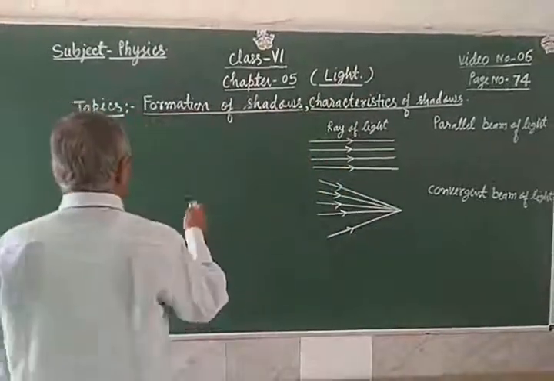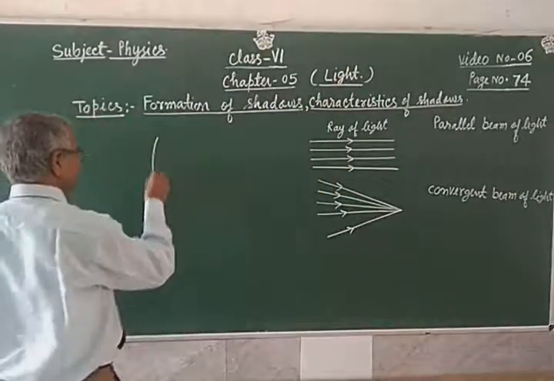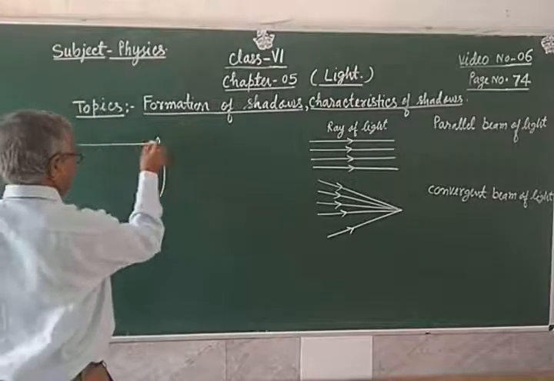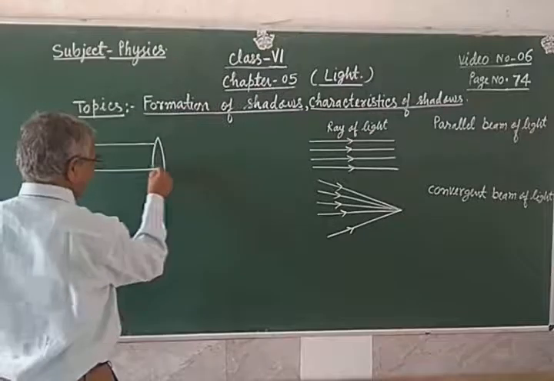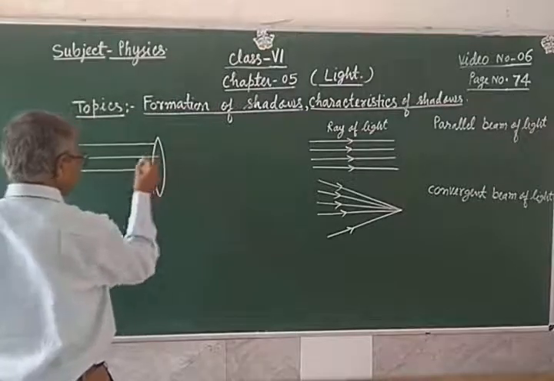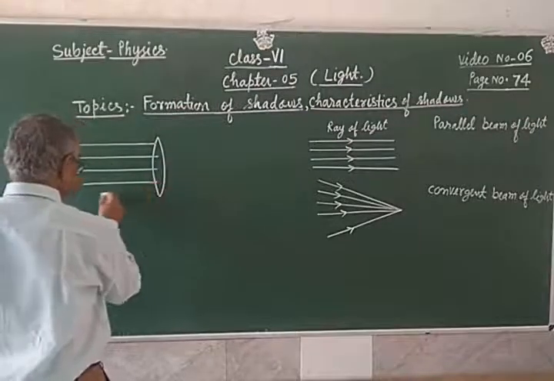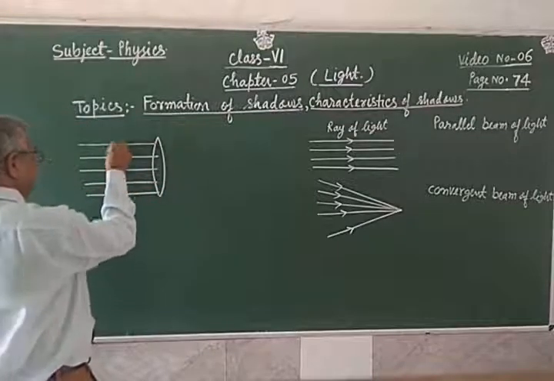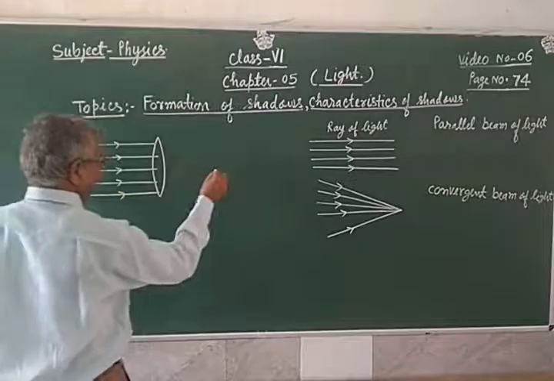Actually, from a convex lens, whenever the parallel beam of light passes, then what happens? After passing on the other side, these parallel beams of light meet at a point.